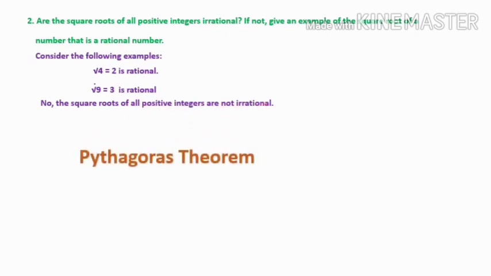Next, let's recall the concept of Pythagoras theorem. We have studied in lower classes the Pythagoras theorem. Here, consider a right angle triangle. First of all, we have to mark the side opposite the 90 degree angle, that is the hypotenuse, and we will label it as C. And the other two sides we have to mark as B and A. The Pythagoras theorem says the square of the hypotenuse is equal to the sum of the squares of the other two sides, that is a square plus b square.